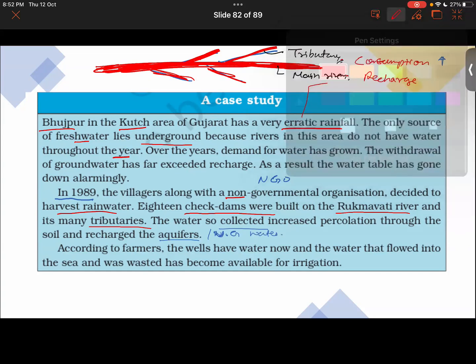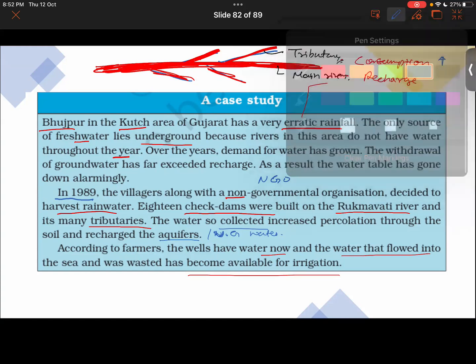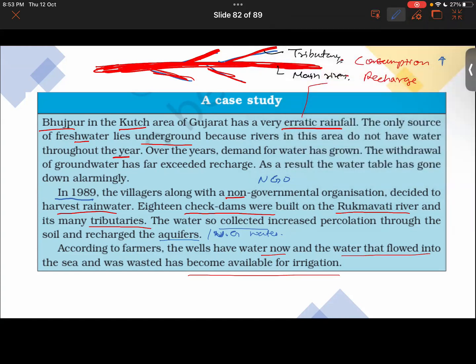And according to the farmers, wells have water now, and the water that flowed into the sea and was wasted has become available for irrigation. So earlier, the water in the Rukmavati River was flowing where? It was basically flowing into the oceans, thereby getting wasted.